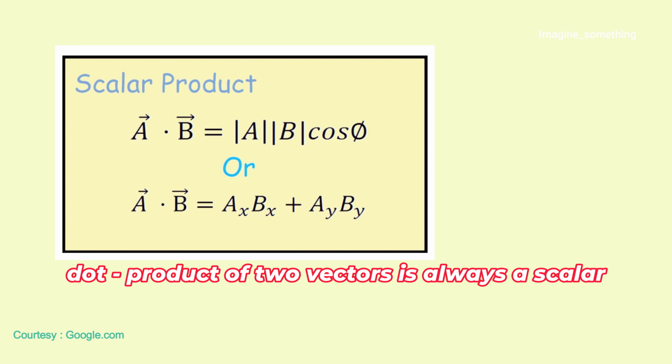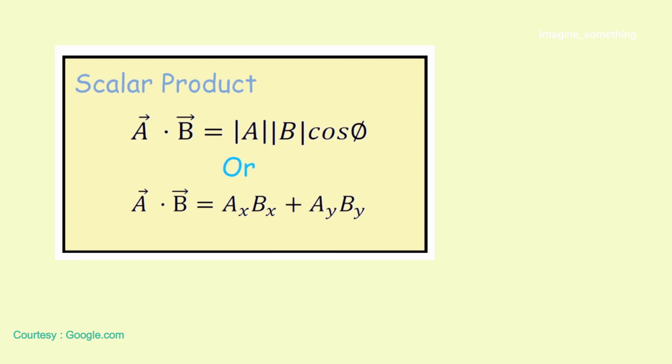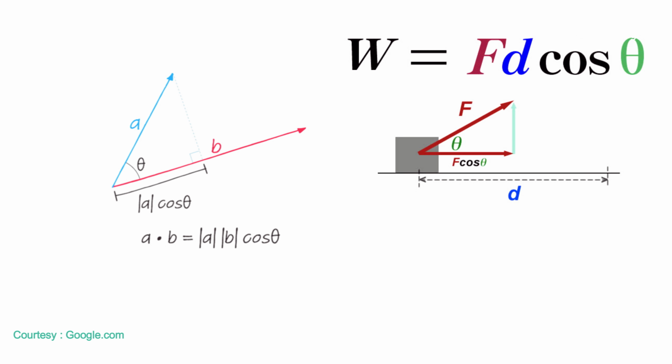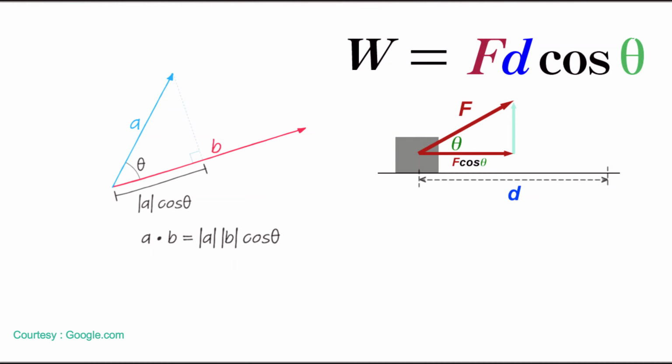The dot product of two vectors is always a scalar quantity. A dot B is equal to AB cos theta. We can apply this formula to find the work done. Work done is equal to F dot S.